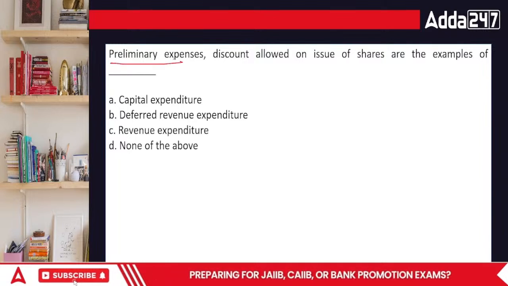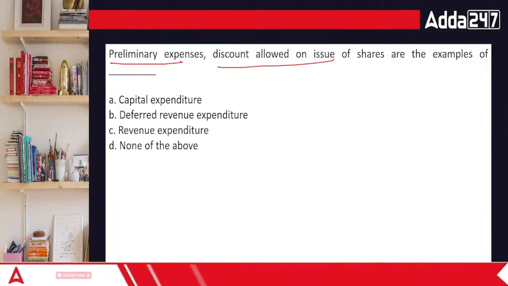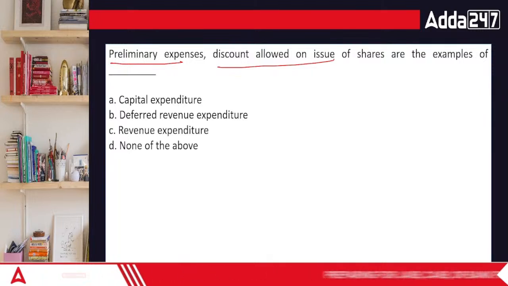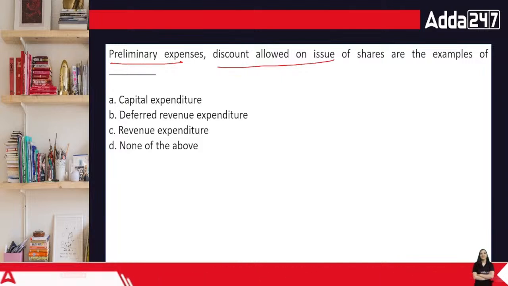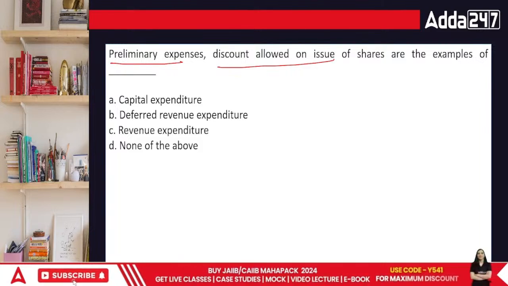Next question. Preliminary expenditure and discount allowed on issue of shares are examples of capital expenditure, deferred revenue, or revenue expenditure, everyone. What's going to be the answer? Preliminary expenses are those expenses which are incurred before the company is incorporated. Preliminary means something which is done way before the organization was even born.